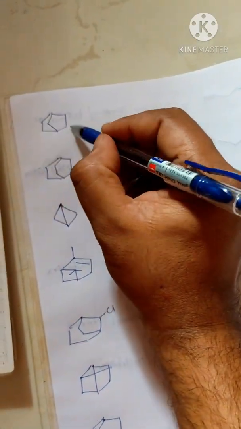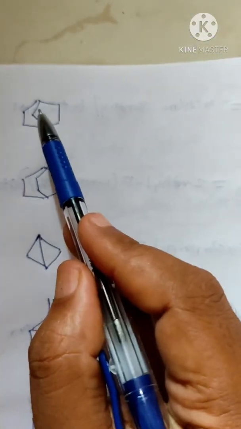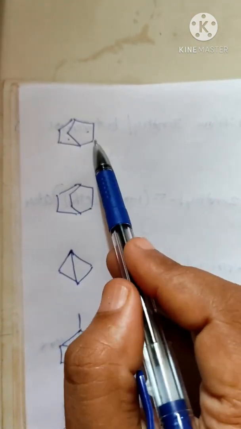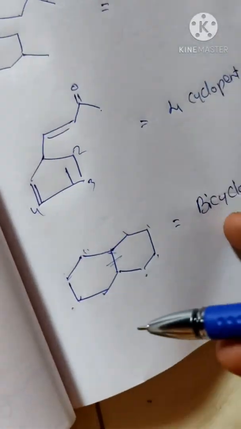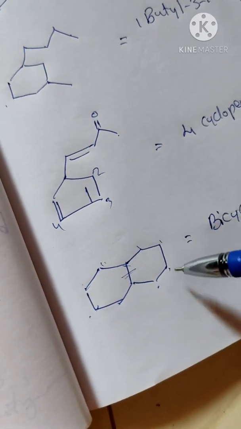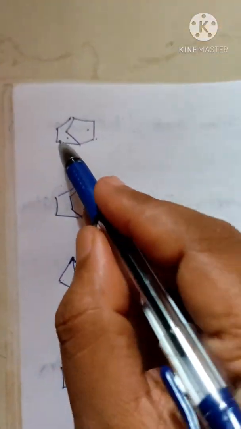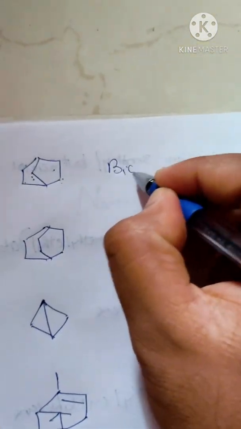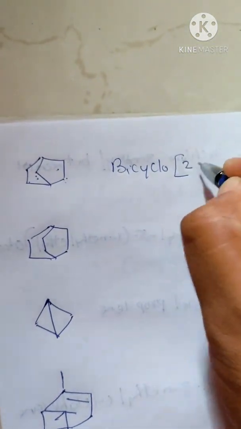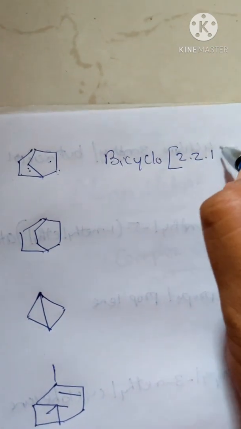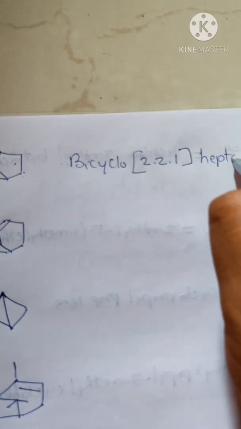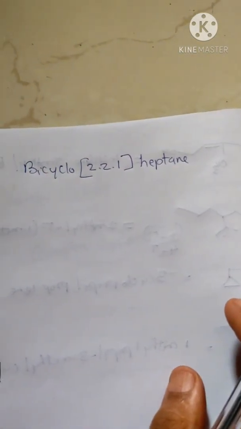Let's see this compound. In this compound also, the same way, we have bicyclo. Bicyclo means 2 cycles are there. You can see 2 cycles. Here we have 1, 2, 3, 4, 1, 2, 3, 4, but we have the carbon atom which has 1, 2, and then 1. So the name will be the same way, bicyclo, then 2, 2, 1. What is the total number of carbon atoms? 6 plus 1, 7, heptane. Bicyclo 2,2,1 heptane.